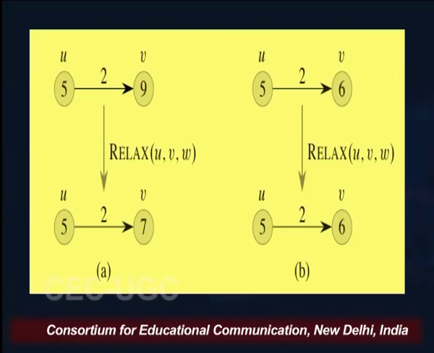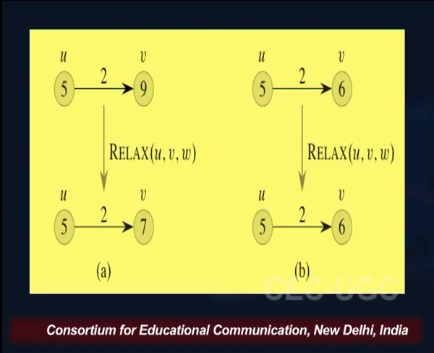In the previous figure, which is A, one vertex is the predecessor to v, but after relaxing, the shortest path estimate to v is 7, and the predecessor is updated to u. Here in the B side of the figure, we haven't updated the distance, and so the predecessor, none of them we have updated.